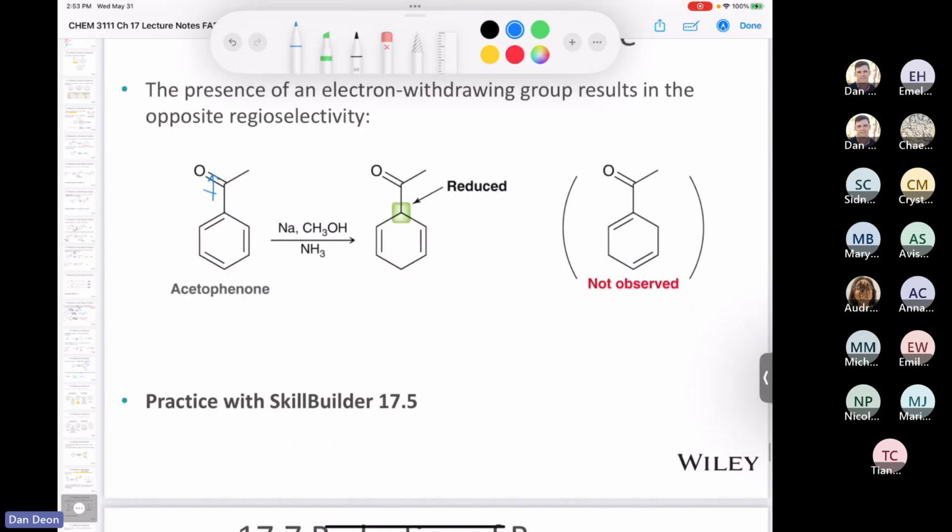Because if you can imagine, and I'm just going to scribble this down here very quickly, that if you had this compound and if you had a lone pair here, that is resonance stabilized. I'm not going to draw the resonance form, but it is resonance stabilized. And so that's why we end up reducing the carbons that have the electron withdrawing groups on them. And if you have an electron donating group, it is not going to be reduced.